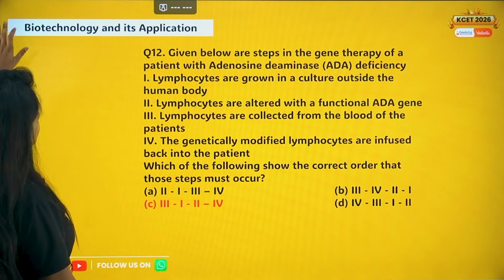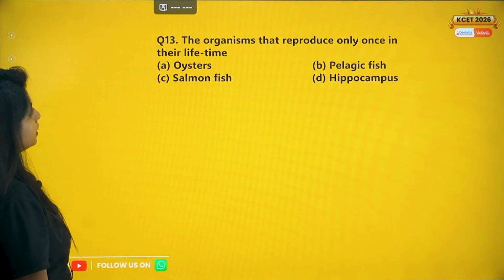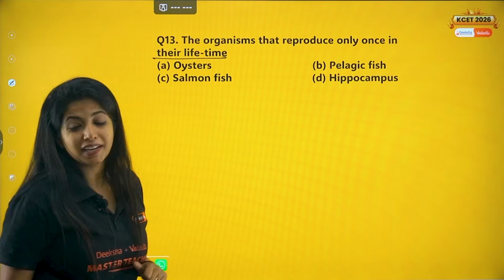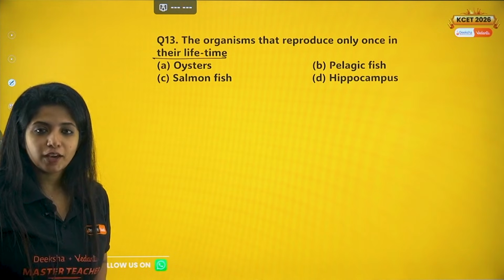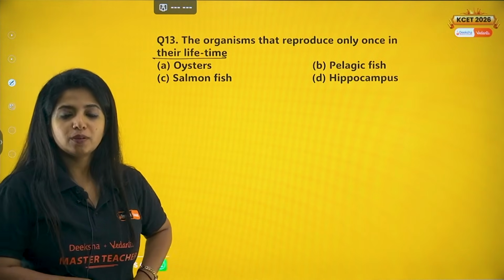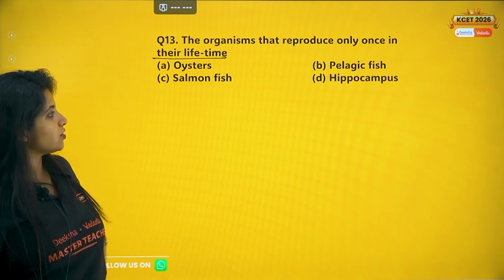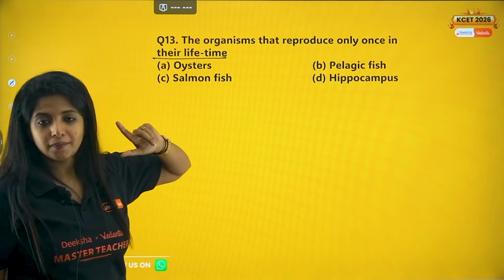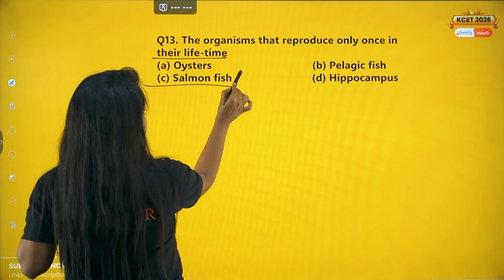Let's go ahead with the next question, question number 13. The organisms that reproduce only once in their lifetime are, okay, only once they are going to reproduce. What are these organisms? Example, oysters, pelagic fish, salmon fish, hippocampus. Your answer for this question is salmon.